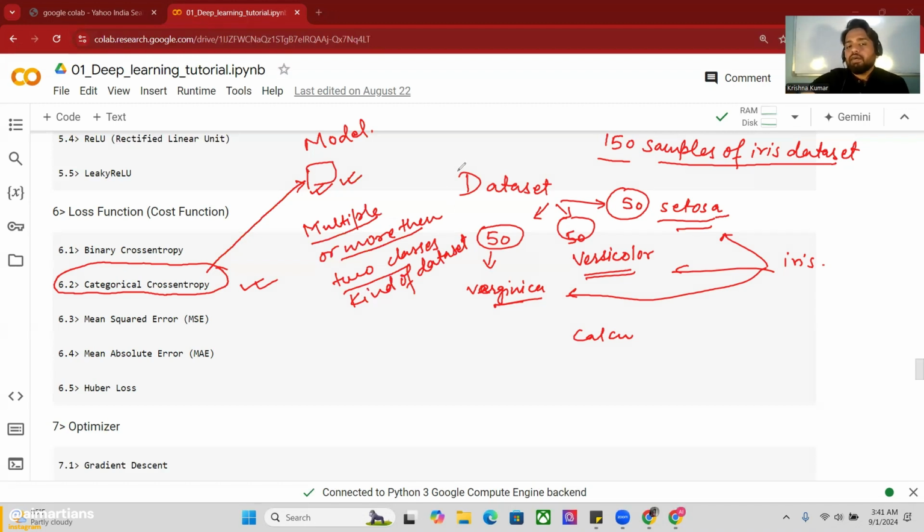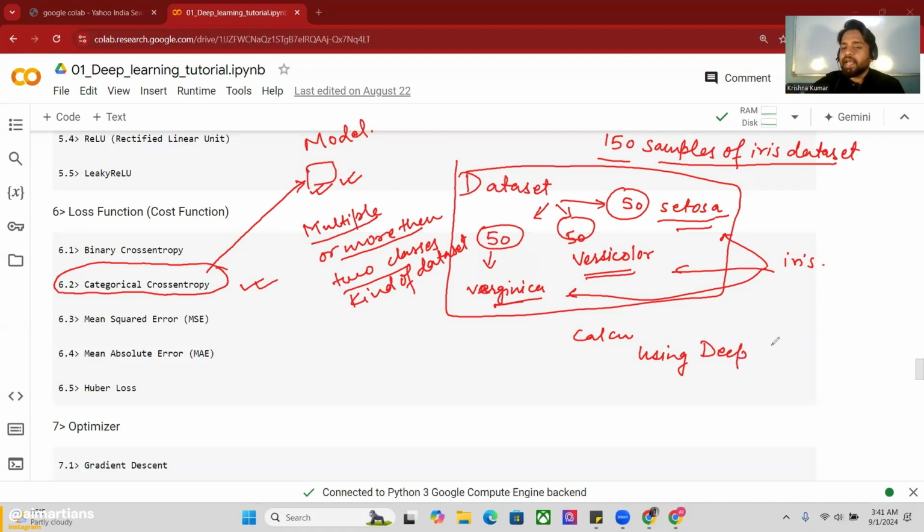So I'm coming back to the same data set once again. Let's say I have a data set with three classes: versicolor, virginica, and setosa. To train this model using deep learning, which is a subdivision of machine learning and AI also, when we create a neural network, which I have already shown you above, let me show you once again.